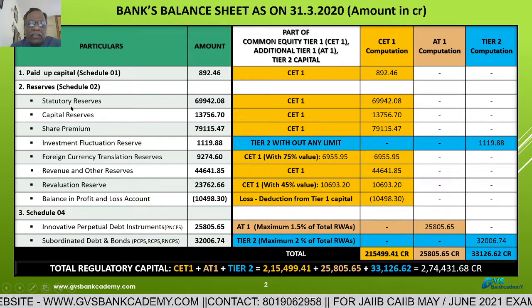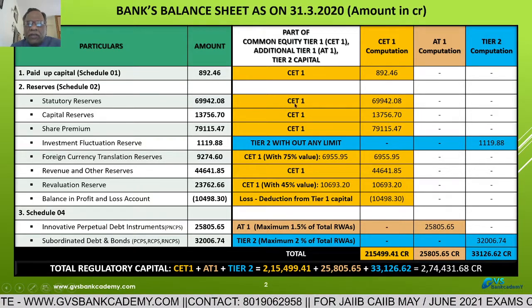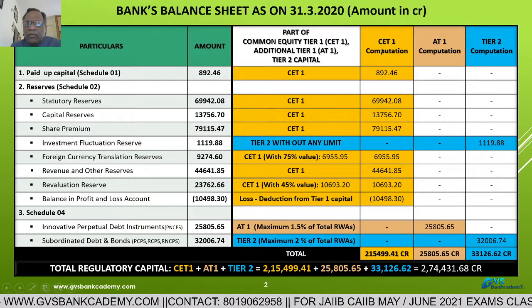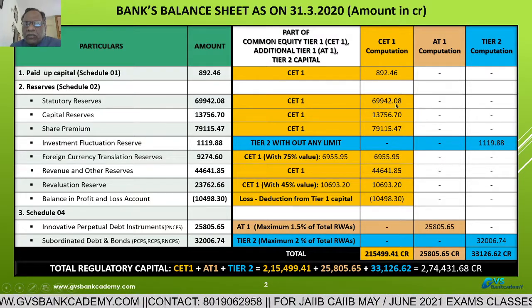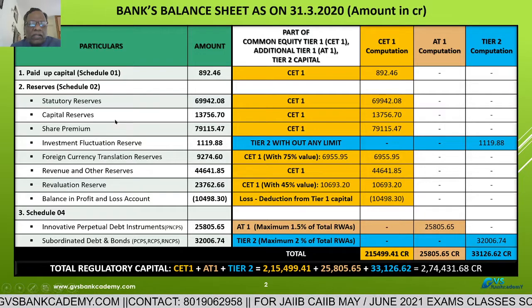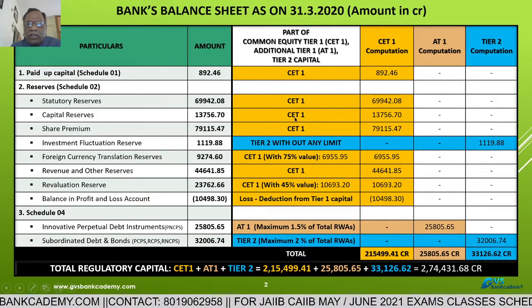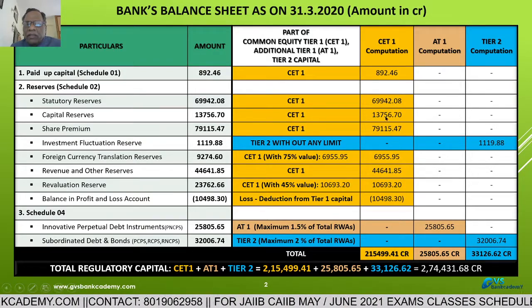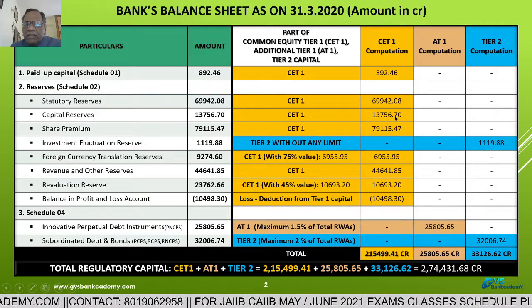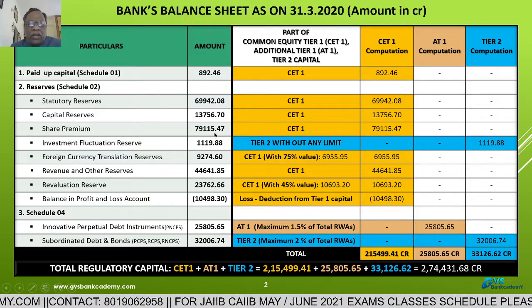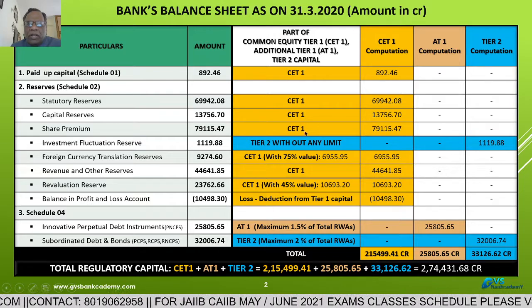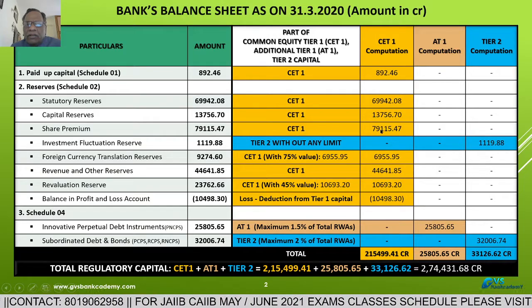Then statutory reserves are also part of common equity tier 1 capital, that we have taken, 69,942.08 crores. Capital reserves are also part of common equity tier 1 capital, 13,756.7 crores. And share premium is also part of common equity tier 1 capital, 79,115.47 crores.